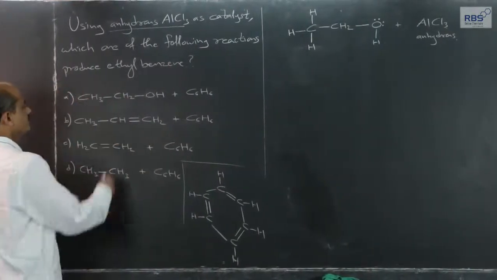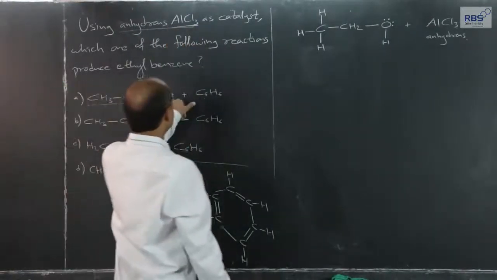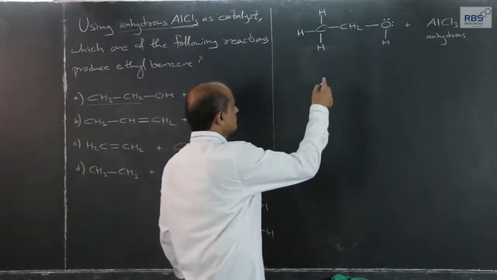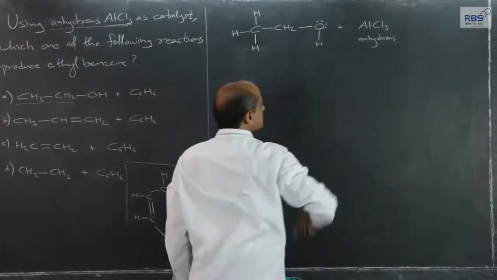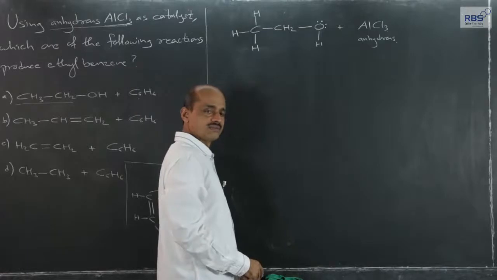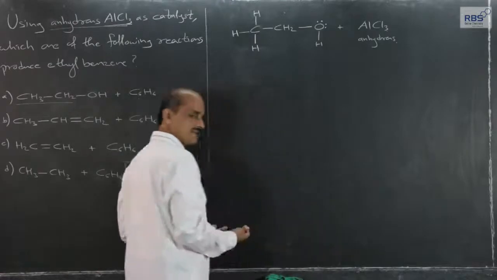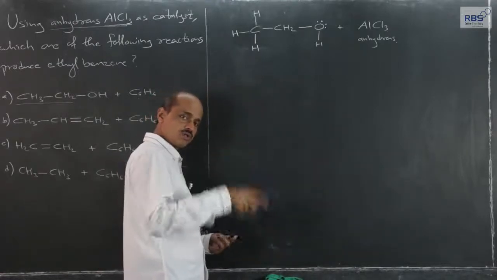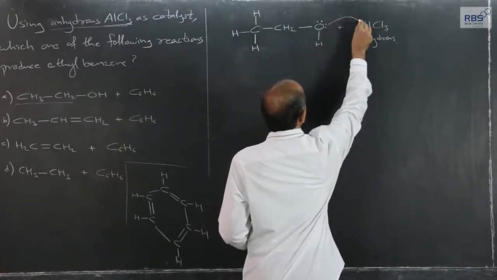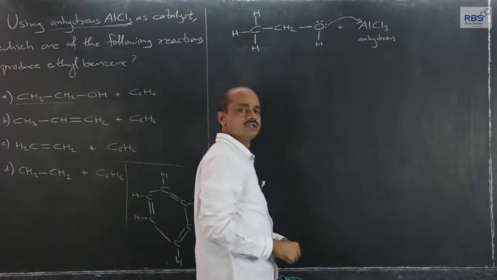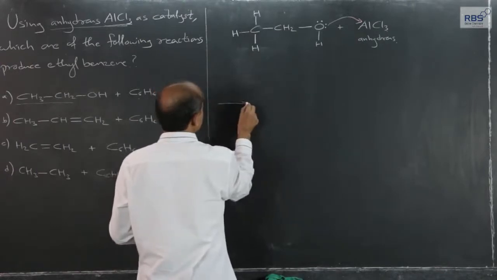Let us consider one by one. This is ethyl alcohol plus benzene in presence of anhydrous AlCl3. Although benzene is present, the action of alcohol with anhydrous AlCl3 will take place first. How? Let us see. Just now I have explained that anhydrous AlCl3, with its incomplete octet, has the capacity to accommodate one electron pair. So, one electron pair will get transferred to aluminum in anhydrous AlCl3,